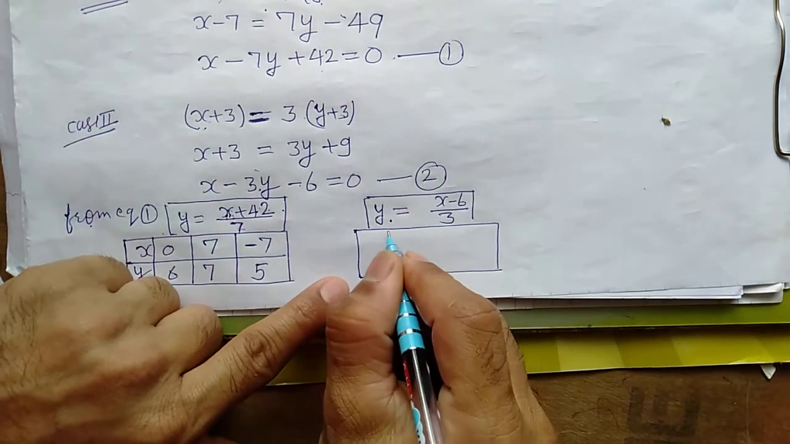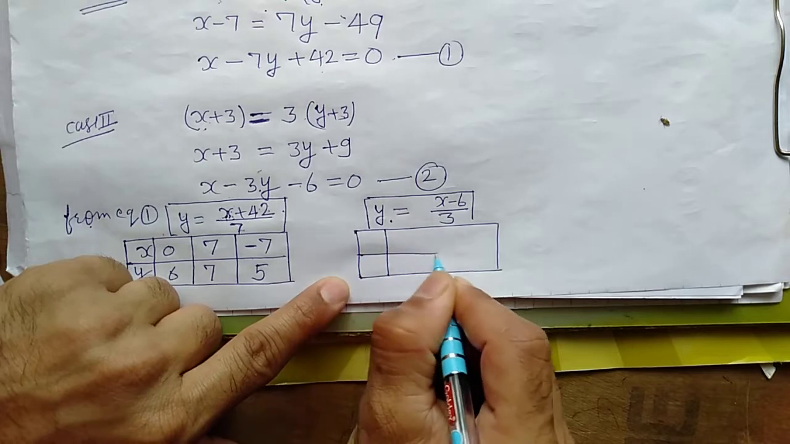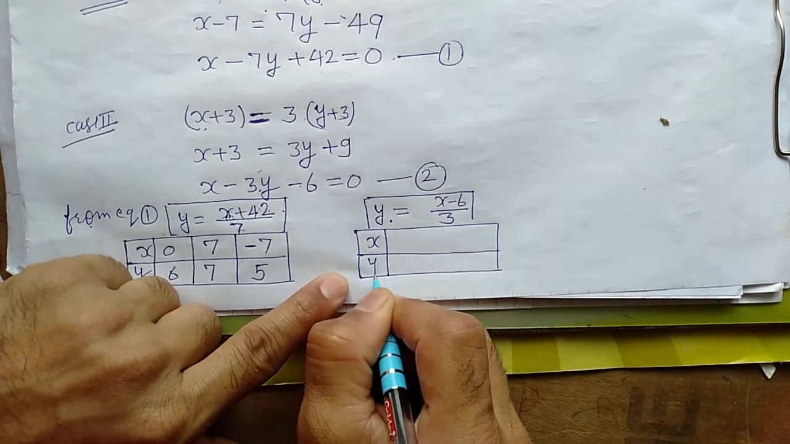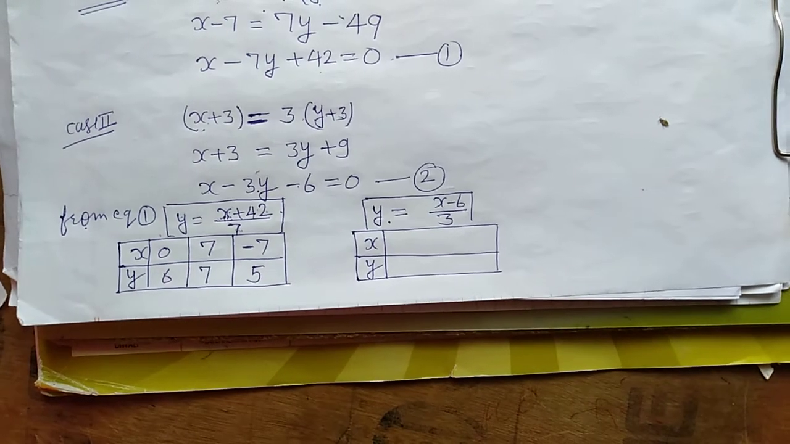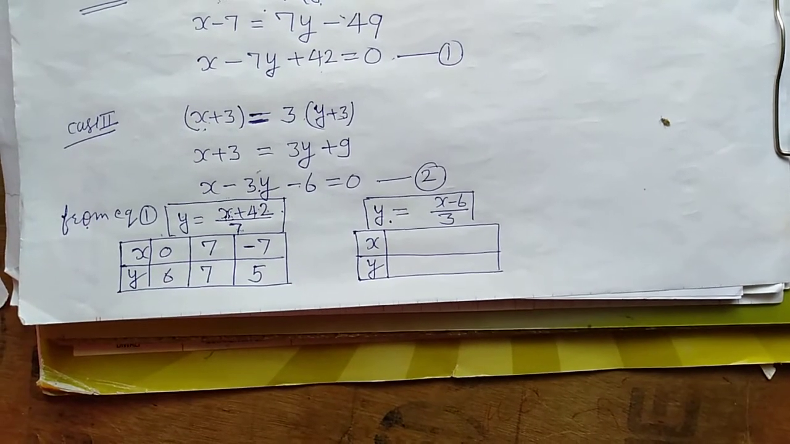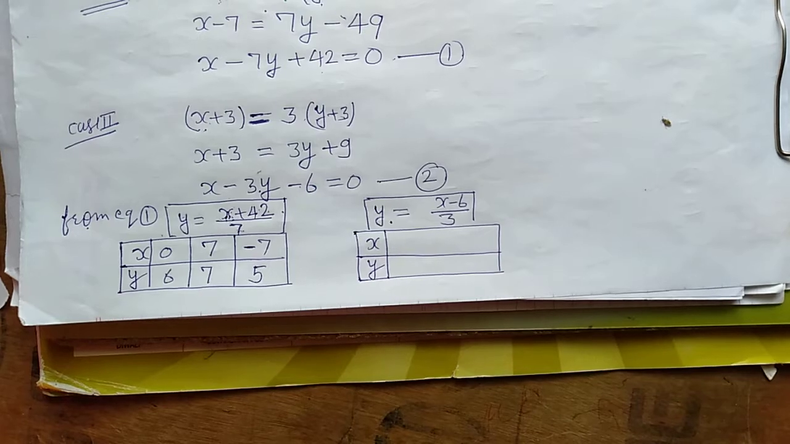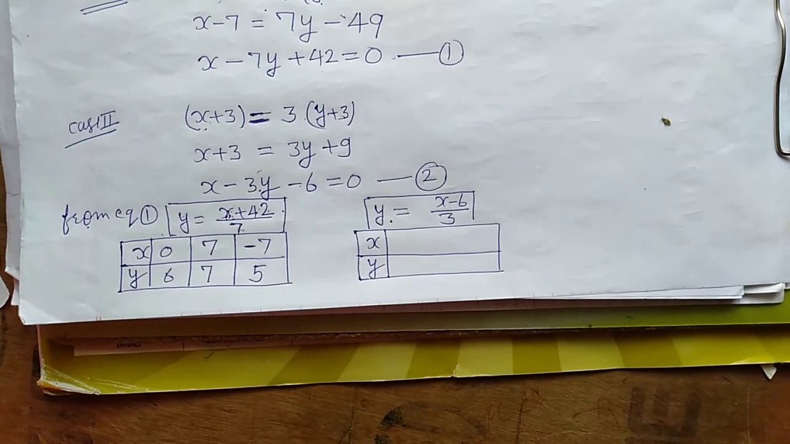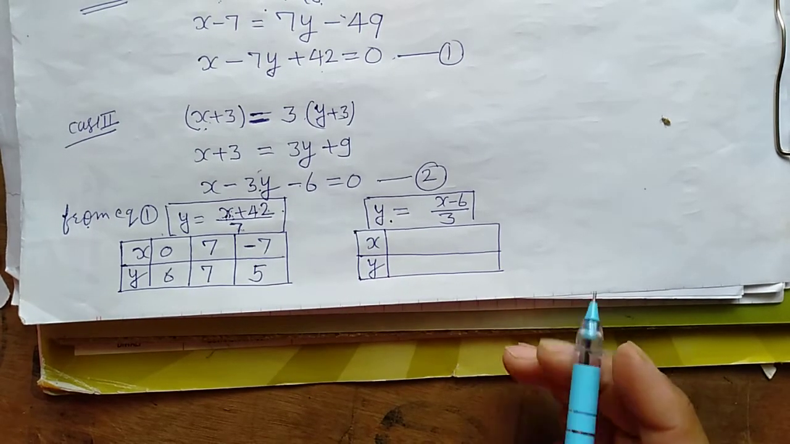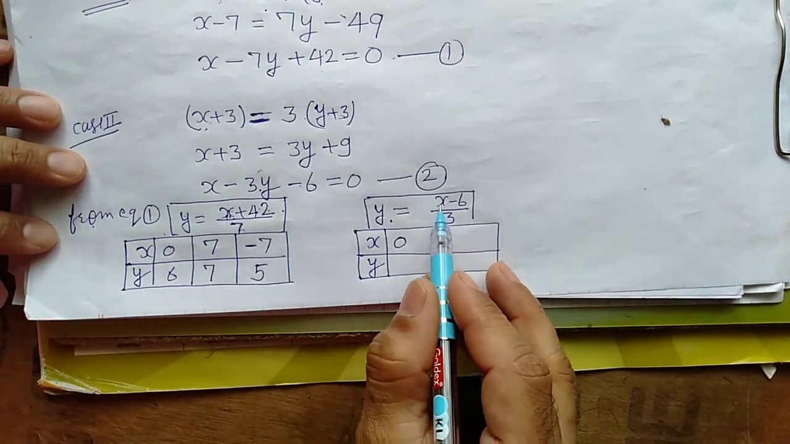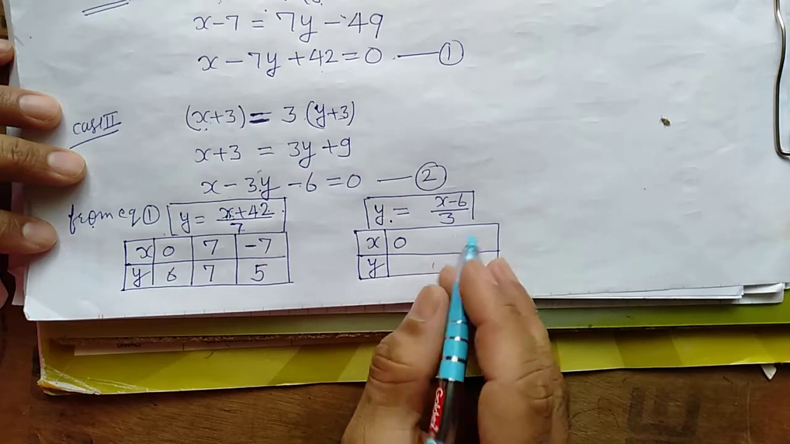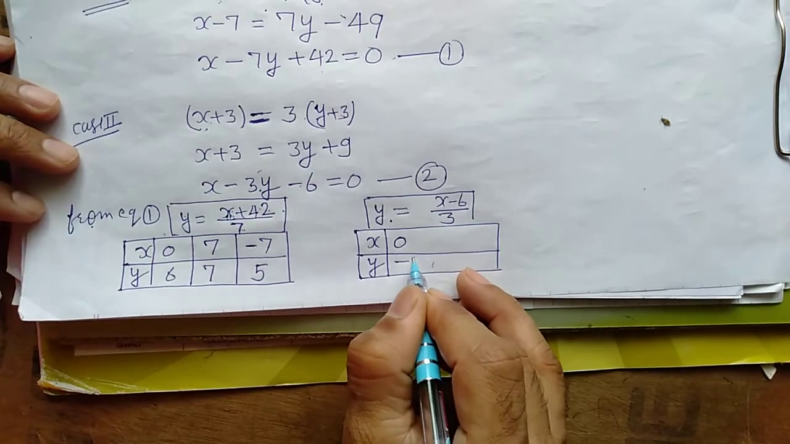For the second one, let's do it here. This is the value of x and this is the value of y. Let's see. If I put x equal to 0, then y will be equal to, this is 0, so minus 6 upon 3 will be equal to minus 2.